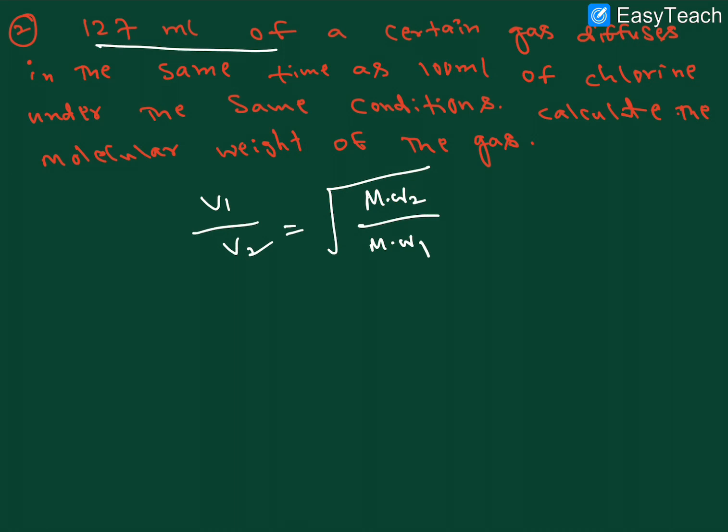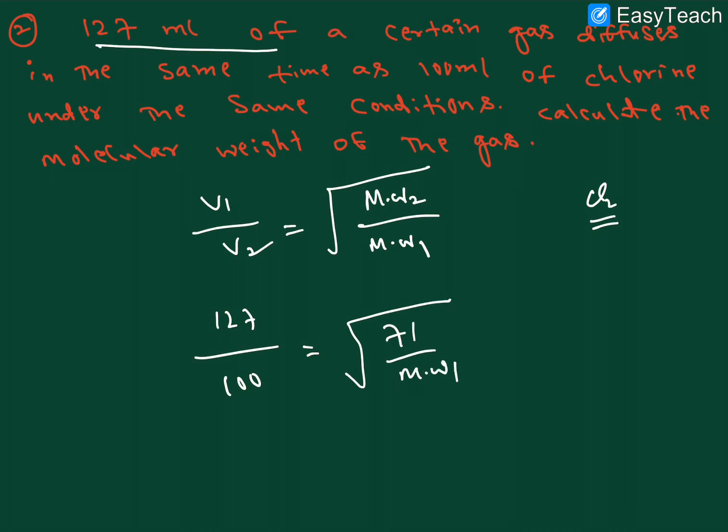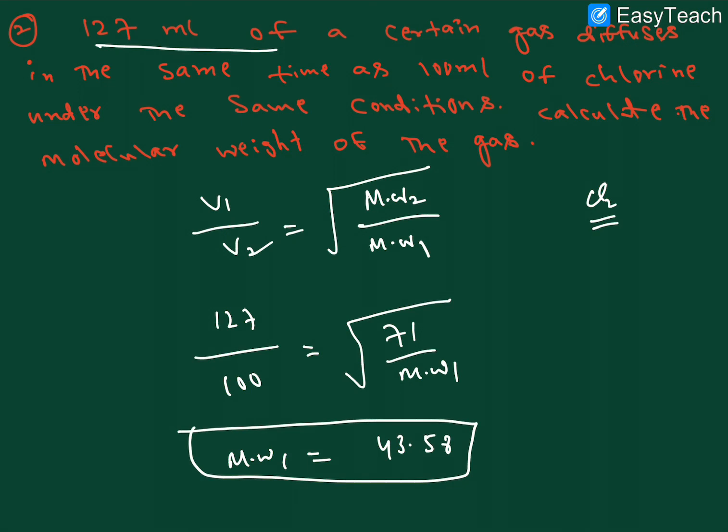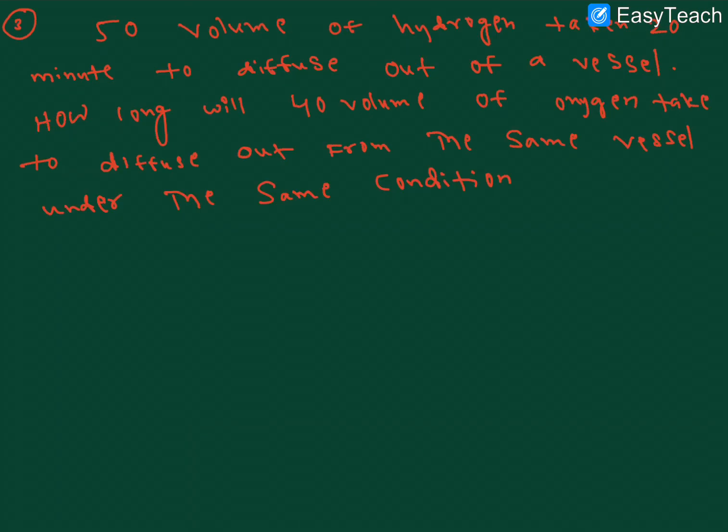So here V1 volume is 120, and V2 volume is 100 ml, equal to the root of molecular weight 2, chlorine only here. Chlorine is nothing but Cl2 gas, so Cl2 has molecular weight 71, divided by molecular weight 1. So the molecular weight of 1 is equal to 43.58. I hope it is clear.